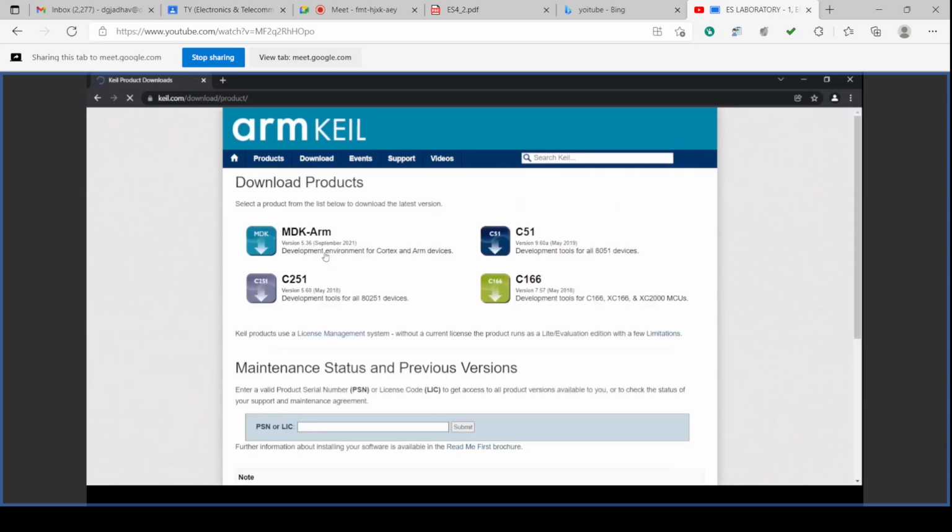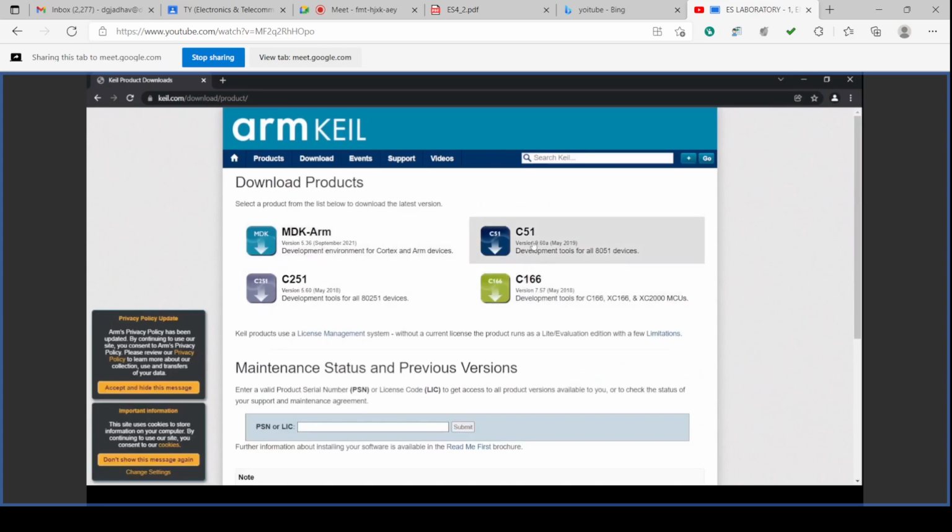So to download the software, let us check for the product of 8051 here. This is for ARM Cortex ARM devices. This is for 80251 devices, and this is for C166X, C2000 MCUs, and this one, C51, is for 8051 devices. Okay, the version is 9.60A, May 2019 version is there.